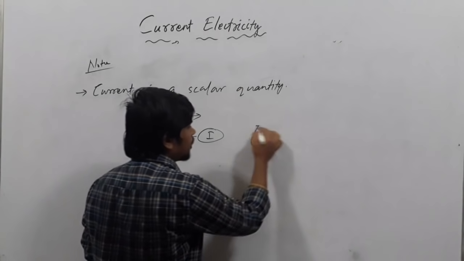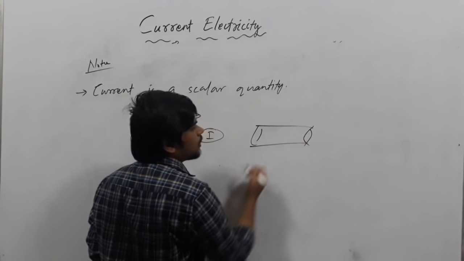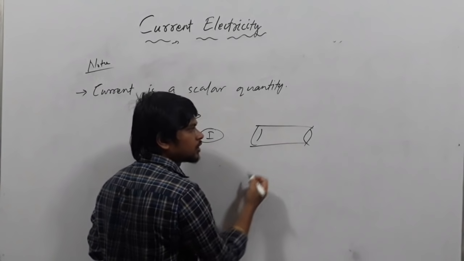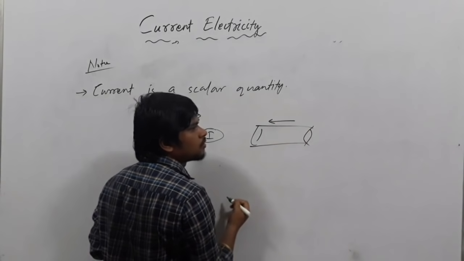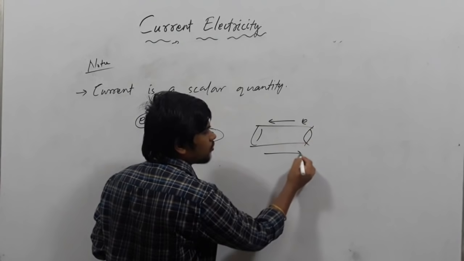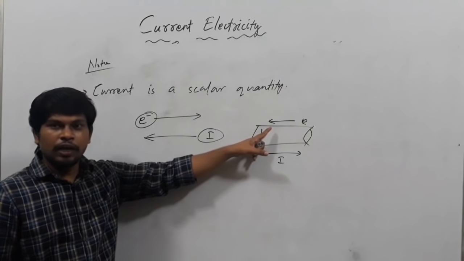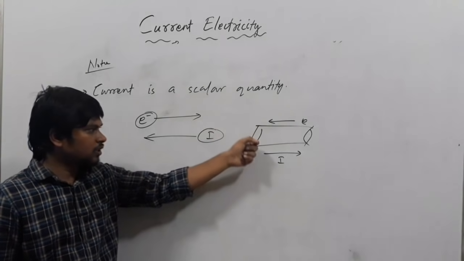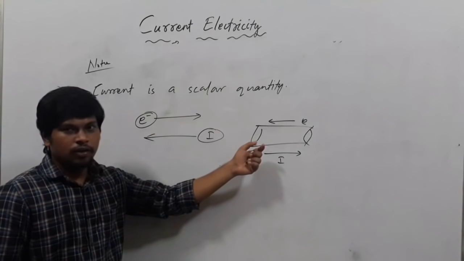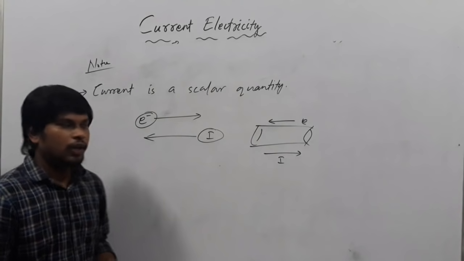If there is a conductor and the electrons are flowing in this direction, then the current will be in this direction. This is called the conventional direction of current, opposite to the flow of electrons.